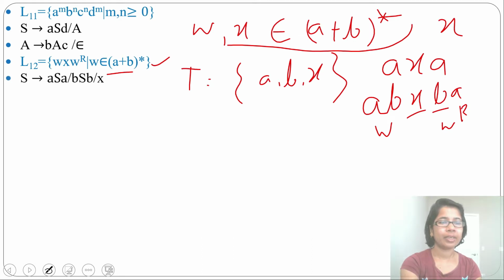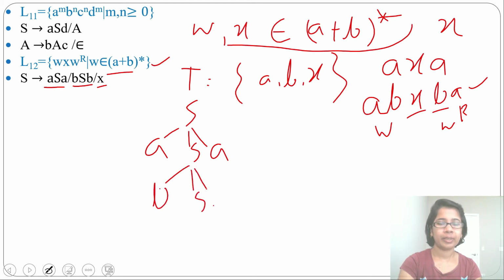Let's write the grammar for this. From S you can derive aSa, which starts and ends with a, or bSb, which starts and ends with b, or x. Suppose you want to generate the string abxba. How will you derive this? From S you can derive aSa. Then from this S you can derive bSb. And from this S you can derive x. So we got abxba.